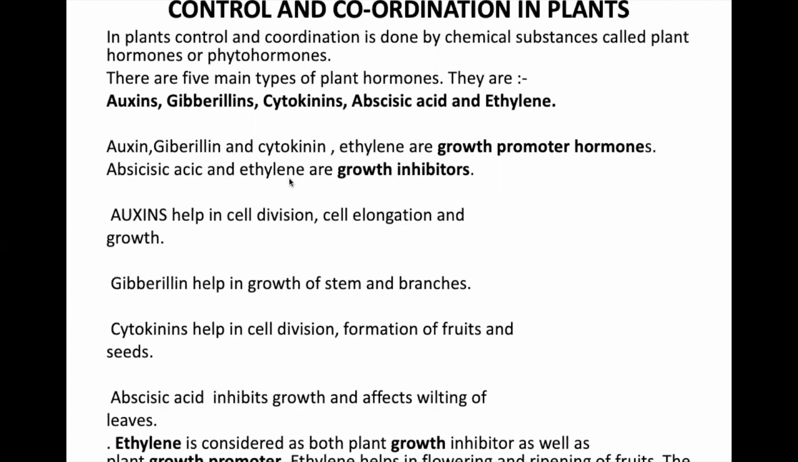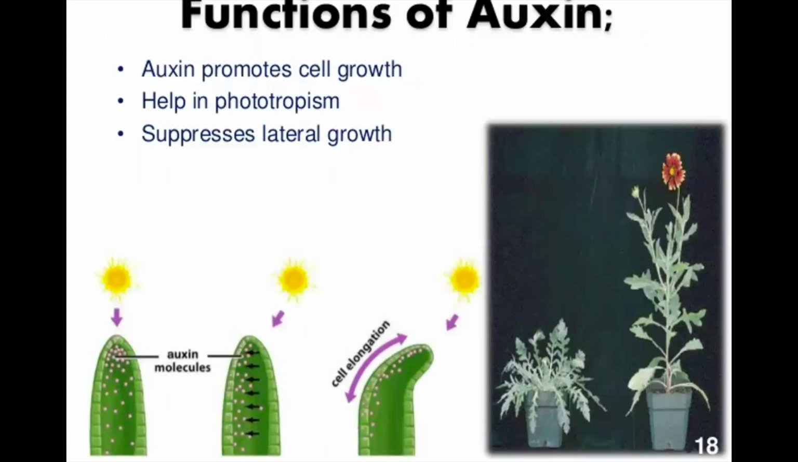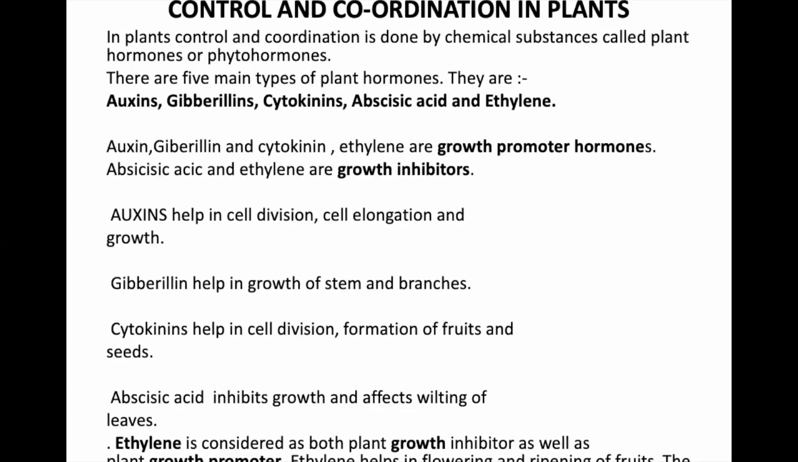So in your exams, mainly you will have to write the names of growth promoter hormones as auxin, gibberellin, and cytokinin. And for the growth inhibitor, you'll have to remember one thing, that is abscisic acid. We call it ABA. Just D, I have written as C, just check it.